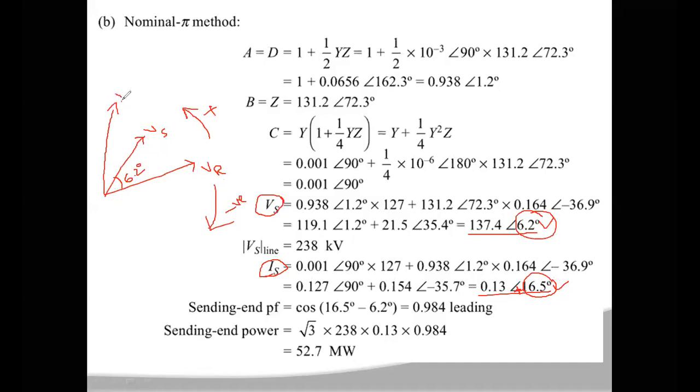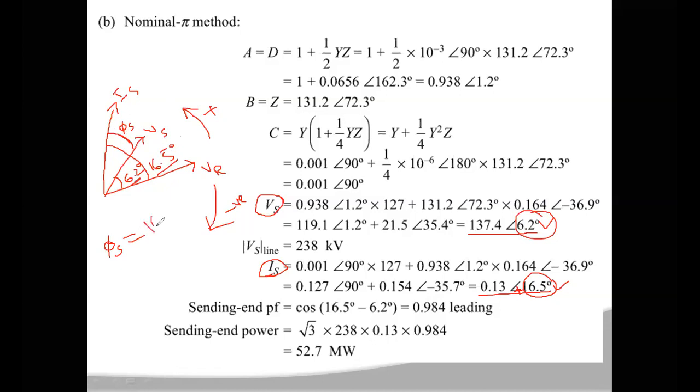So your IS is at an angle of 16.5 degrees. Now what is the phi s value? Phi s is the angle between your VS and IS. So this angle is your phi s, which is equal to 16.5 degrees minus 6.2 degrees.